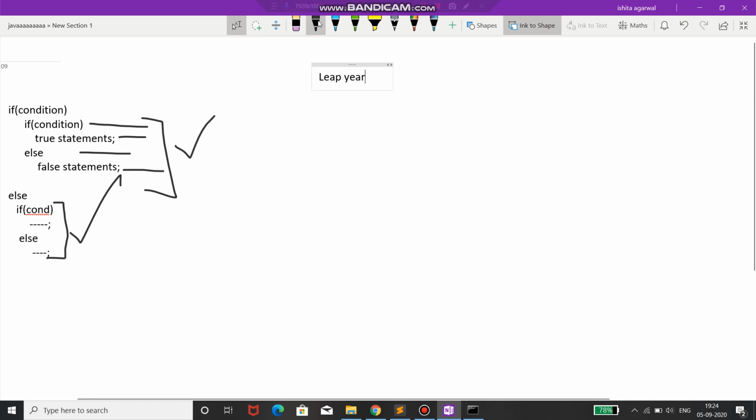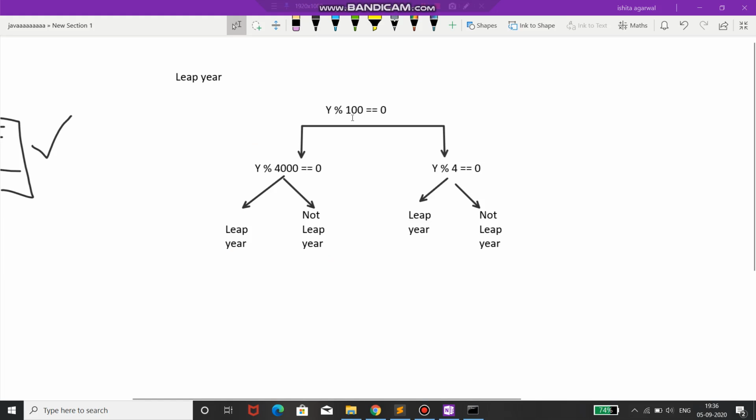So just let me tell you that suppose a year is divisible by 100. Then we again have two conditions, that is, if this condition is true over here, and if this condition is false. Okay, so if this condition is true, then we will check that if the year is divisible by 400, then this will be a leap year.